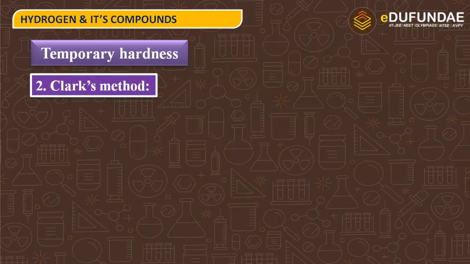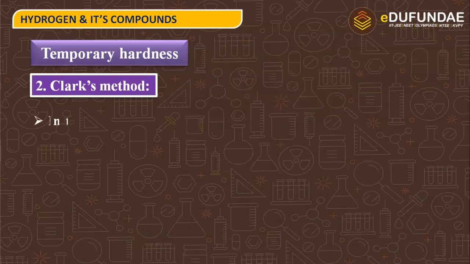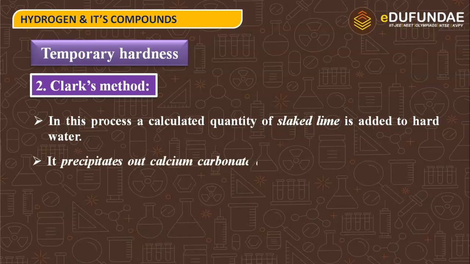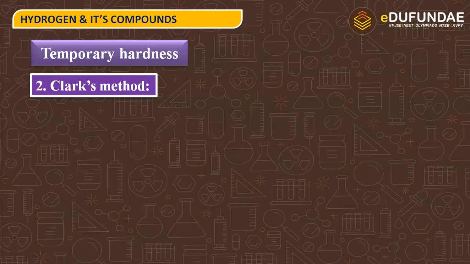Next method to remove temporary hardness is Clark's method. What is Clark's method? This is the process used on a commercial scale. Commercial means industrial scale: in big industries, if we have to convert hard water into soft water, then we use Clark's method. In this process a calculated quantity of slaked lime is added to hard water, which precipitates out calcium carbonate and magnesium hydroxide, which can be filtered off.